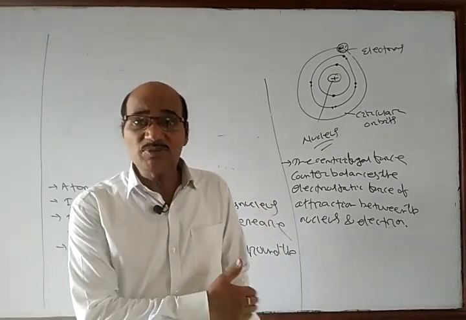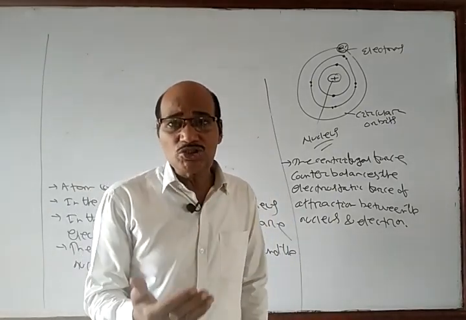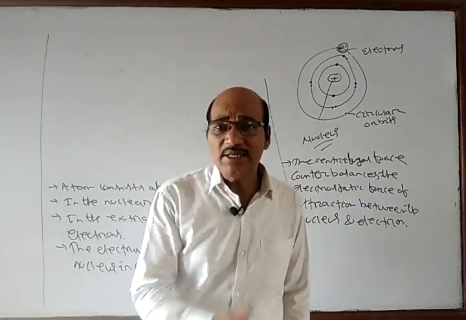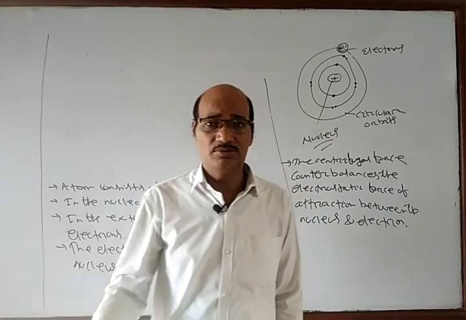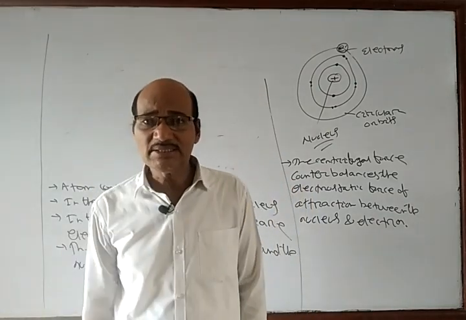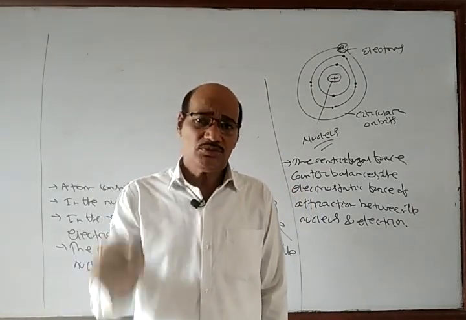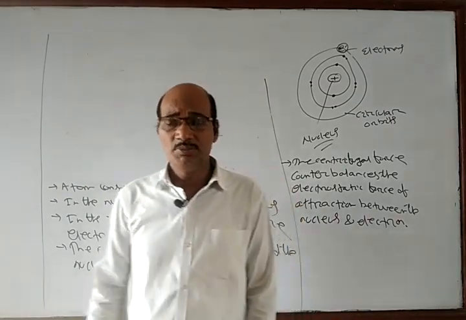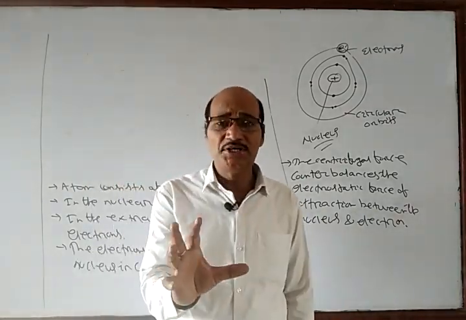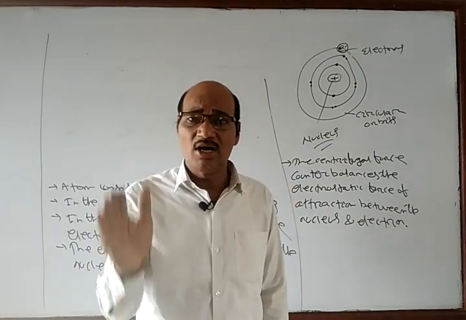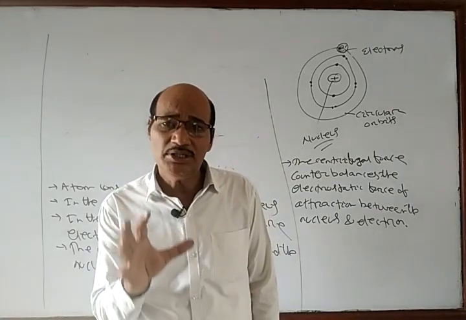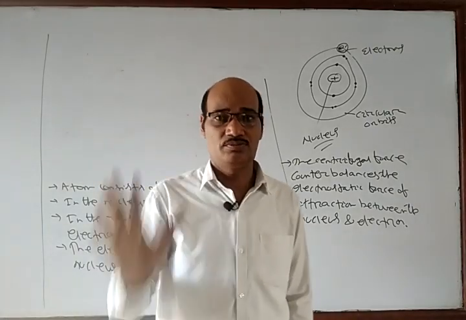And in Rutherford's model of the atom, the electrons, which are negatively charged particles, are revolving around the nucleus in circular orbits, in a circular path. Hence the electrons are always subjected to acceleration, because when a body is moving in a circular path, the direction of motion always changes. That means the body is subjected to acceleration.